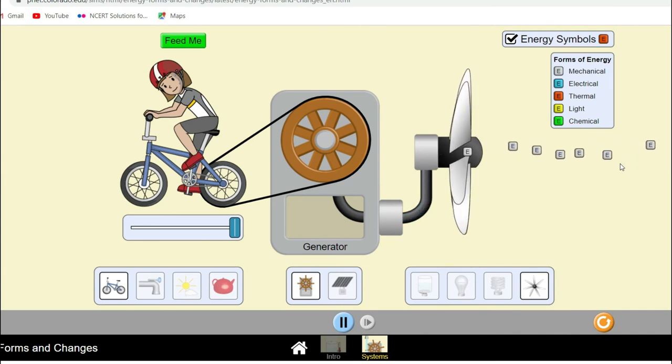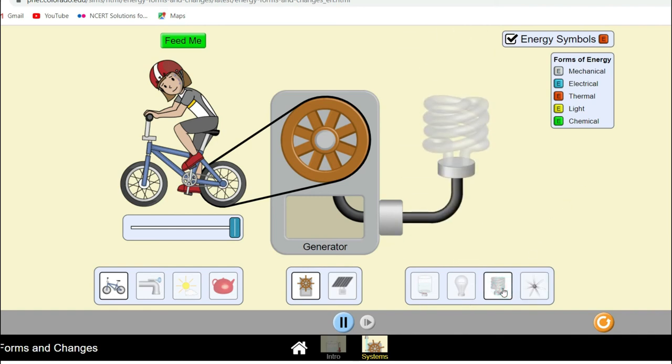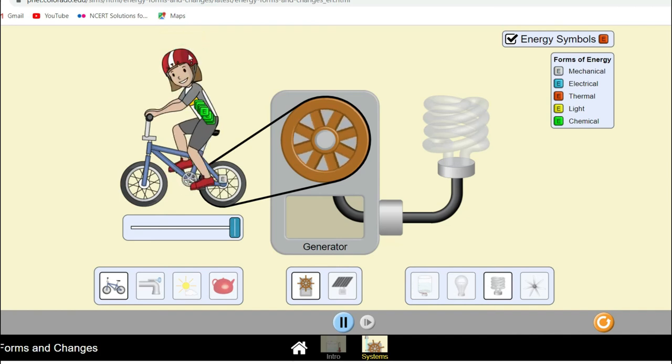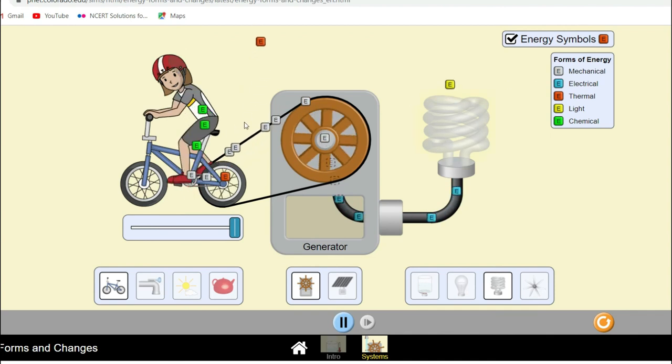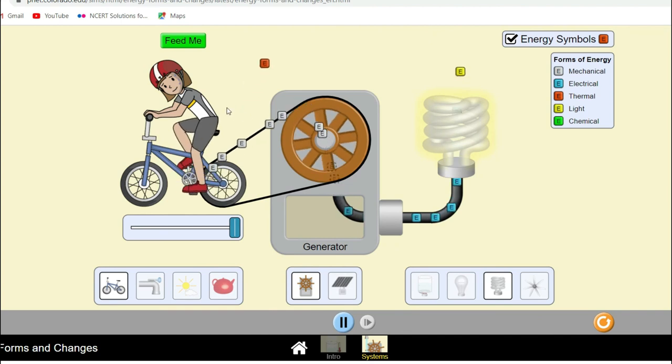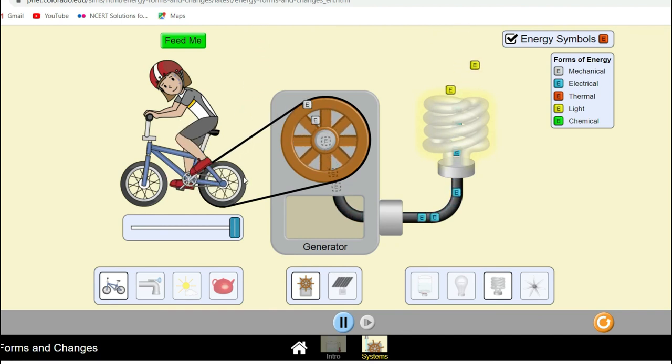So this is how, with this simulation, the purpose of this simulation, I want to show how the different kinds of energy get changed from one form to another form. In the same way, you can see if you change it with the CFL, and again you start it, it means you give some energy to the man, then again the chemical energy of the man gets changed into mechanical energy, and you see some thermal energy is also produced. This is because there is friction and some heat is also produced. See here, with this help, this time the light energy is produced.